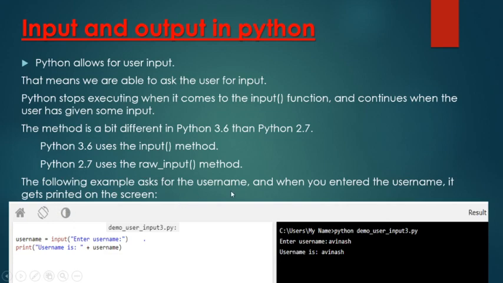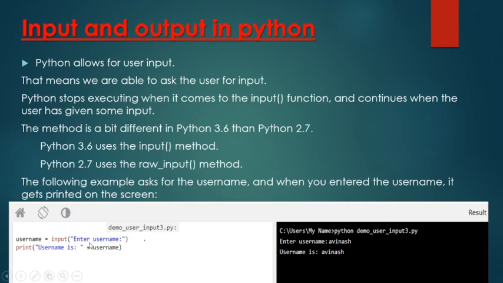The following example asks for the username, and when you enter the username, it gets printed on the screen. So you will use the input method just like here, input, then enter username. When the user enters any value, it will be assigned to this username. When you execute this code, it will be like this: enter username. Suppose you have entered Avinash, then username is Avinash.